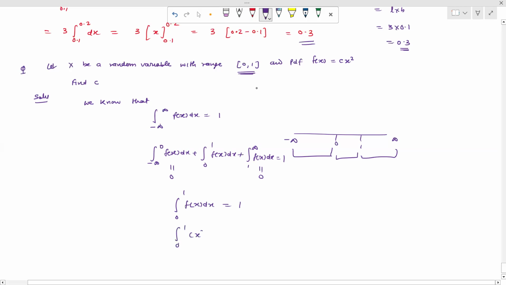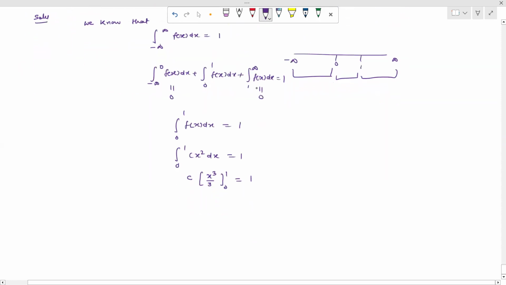So what is the value of fx? The value of fx is cx square. So the integral of cx square dx equals 1. C is the constant. What is the integration of x square? It is x cube upon 3, from 0 to 1, equal to 1. So c times, when we put 1, 1 by 3 minus lower limit 0 upon 3, is equal to 1. So c into 1 by 3 is equal to 1, so c gives us 3.